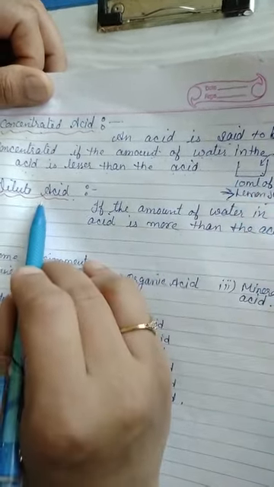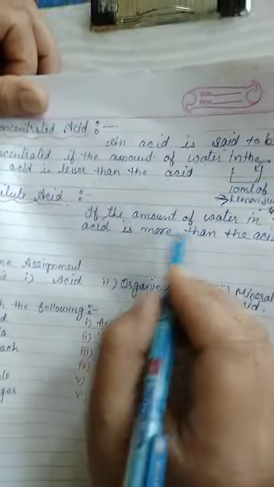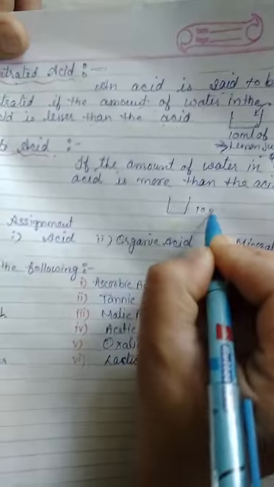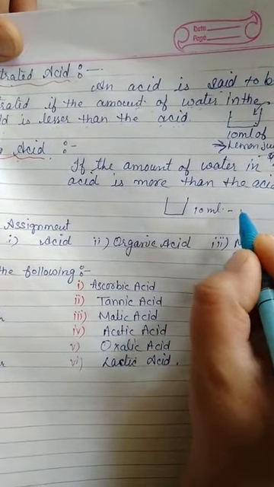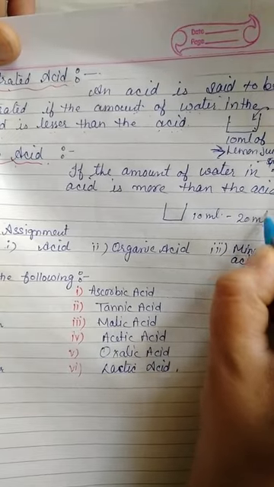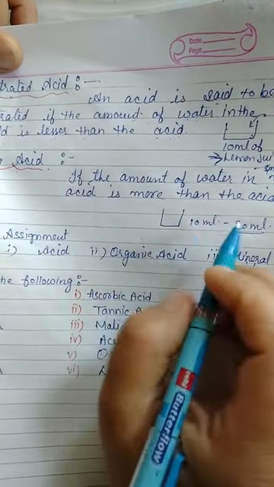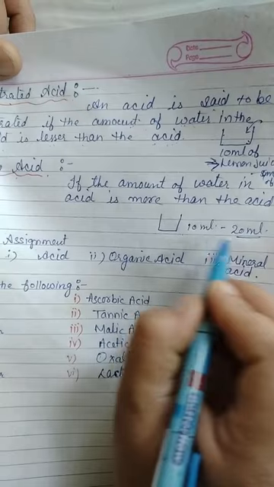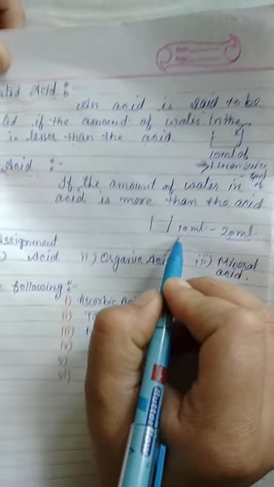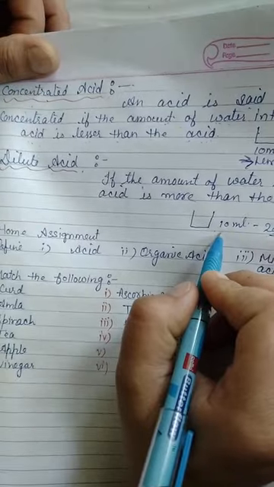And the second one is dilute acids. For example, we have the same lemon juice. We have 10 ml of lemon juice, and if we add 20 ml of water to it, then what will happen? The amount of water in the acid is more than the acid. Then it is said to be a dilute acid.